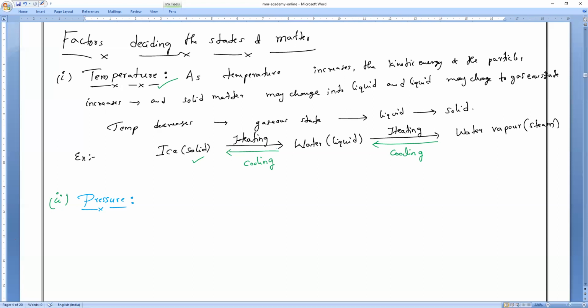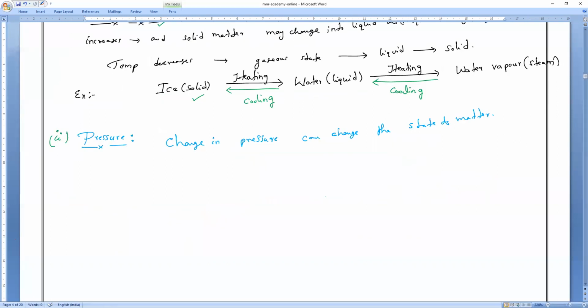So remember, if I increase the pressure, change in pressure will change the state of matter into liquid. Some substances, not only solid. Further, if I'm increasing the pressure, then liquid will change into what? Gas. Clear? So change in pressure can change the state of matter.